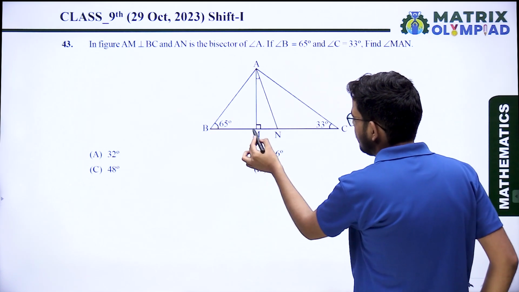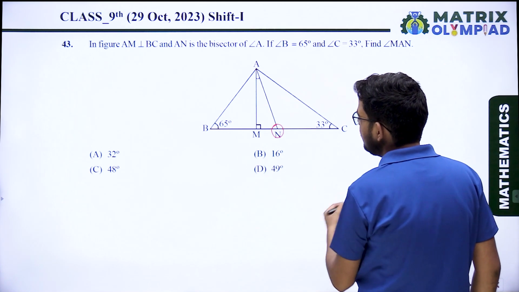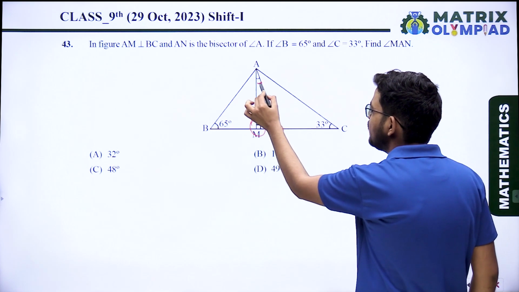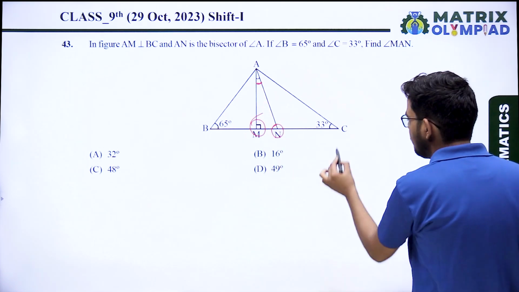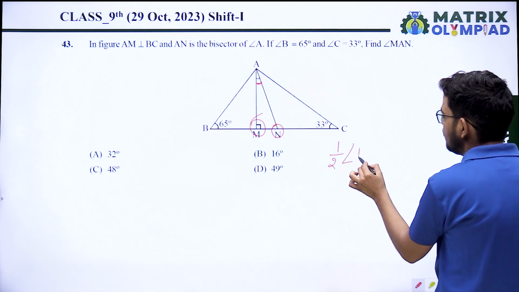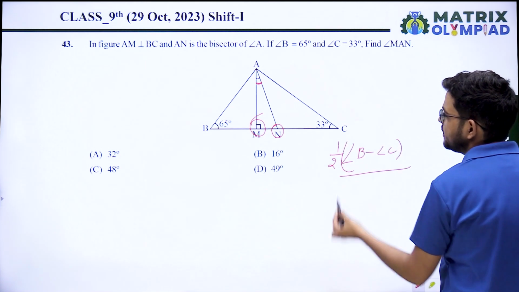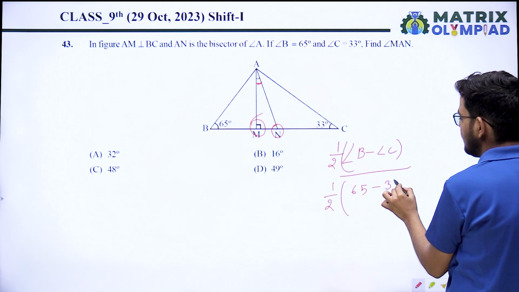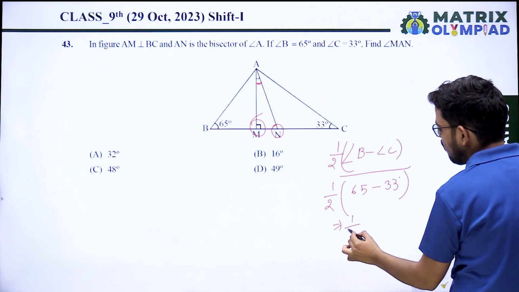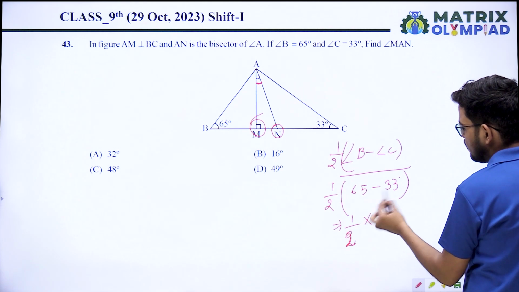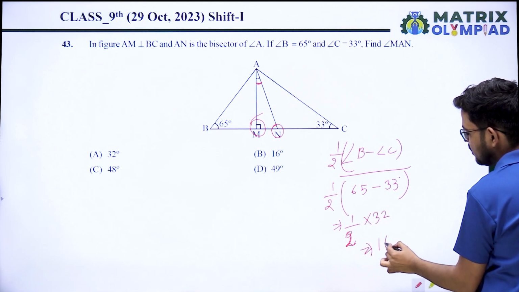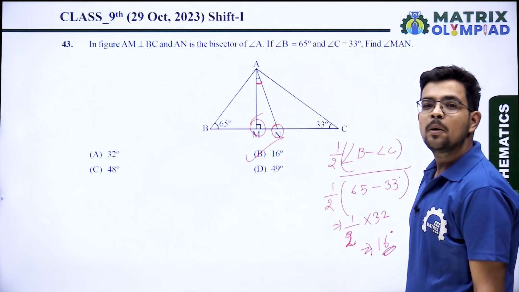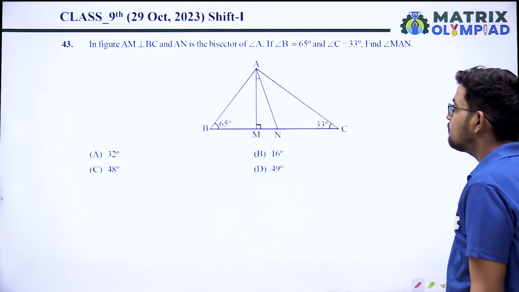Let's see here. If AN is the bisector and AM is perpendicular, in this case the angle between the perpendicular and the bisector will be half of angle B minus angle C. So, half of angle B, 65 degrees, minus angle C, 33 degrees, that is half of 32, that is 16 degrees. So the measure of angle MAN will be 16 degrees. Option B is the correct answer. Okay, proceed to the next question.